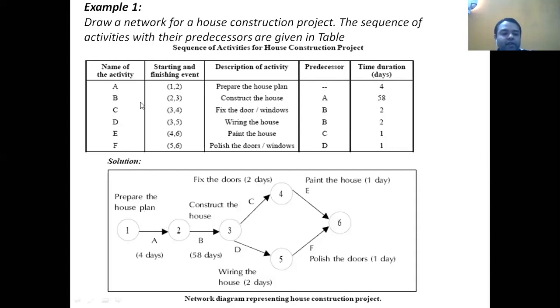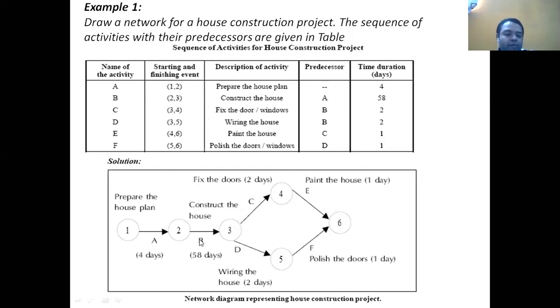Next, come to the another activity, B activity. B activity is in between the second and third event. B activity is to be performed between the second and third event, and here it is given that A is the predecessor of B. What it means?